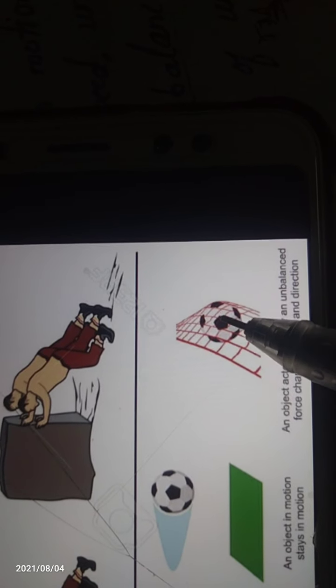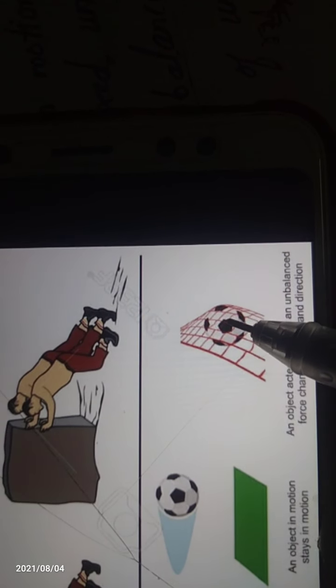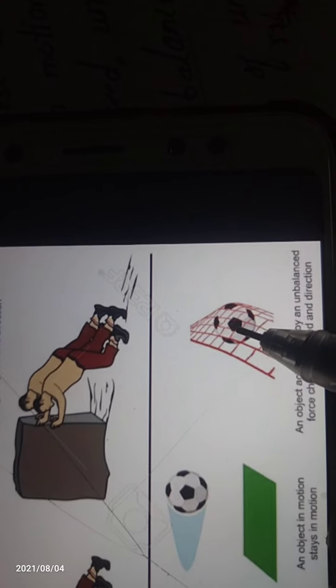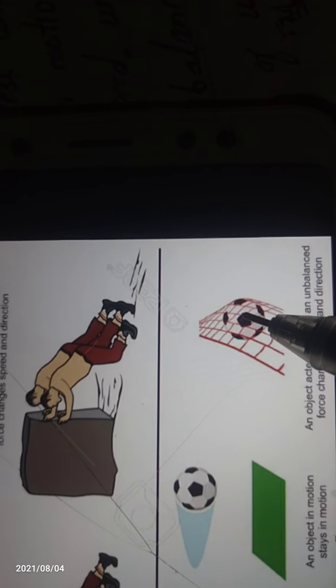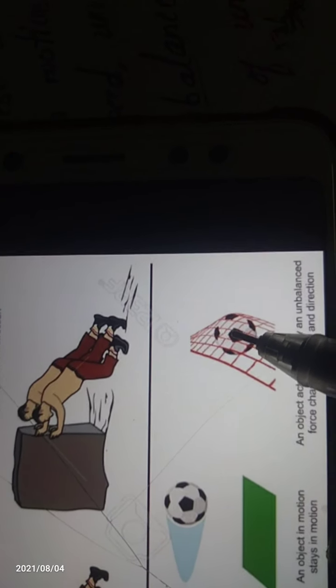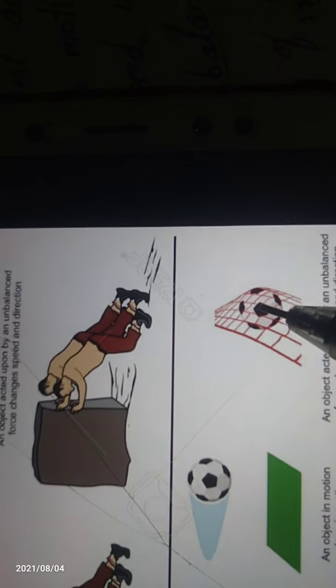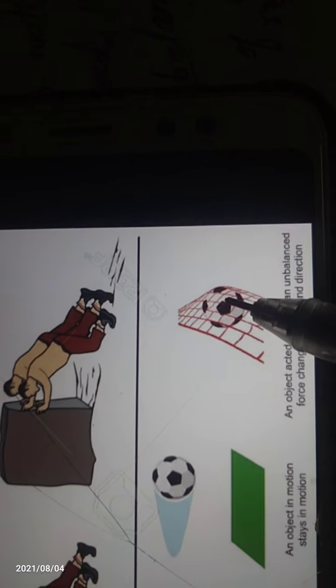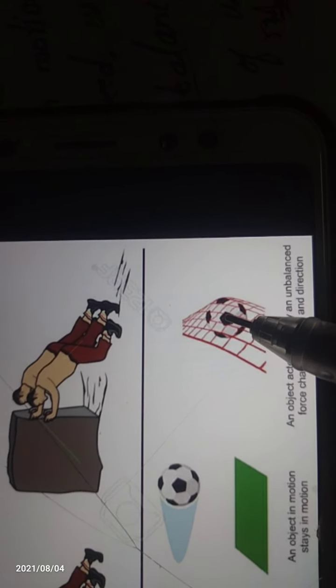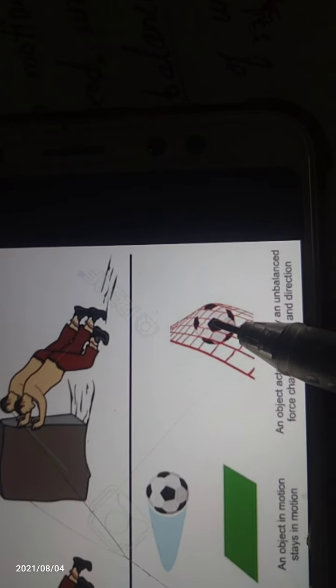After hitting the net, what will happen? The motion of the ball is changed; it changes its state, means it will be in rest position. After hitting the net, the ball will be at rest state, means it loses the motion.